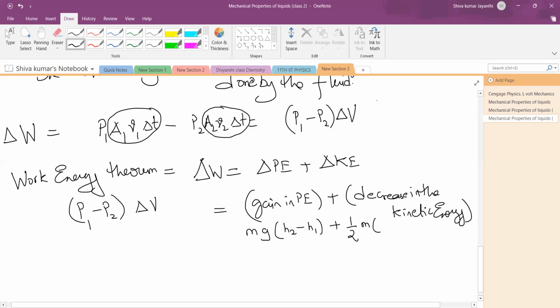Because at that end, that side, what is happening? At the extreme end, V2. So we're going to write that way only. We're not going to write it in the other way.